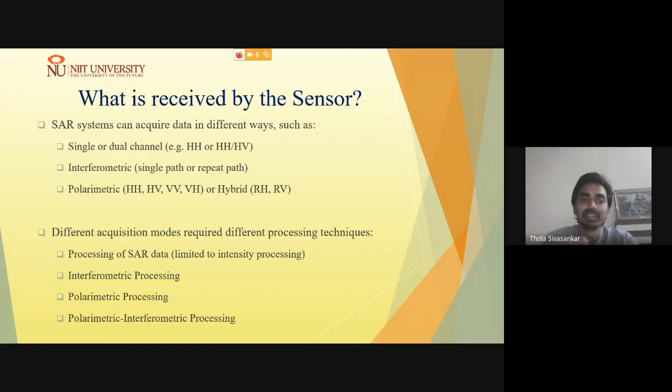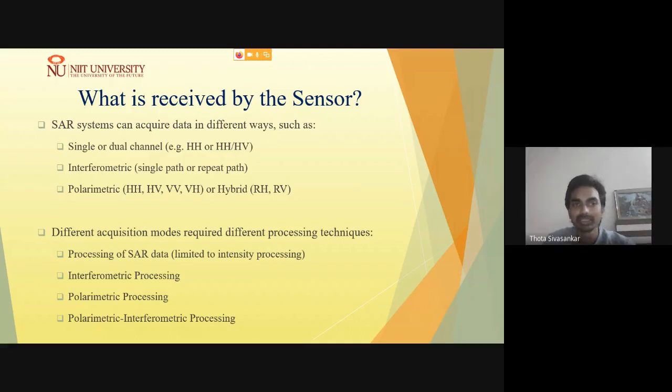HH indicates horizontal transmission and horizontal receiving, whereas HV represents horizontal transmission and vertical receiving. Similarly, in the interferometry concept, we try to understand the phase information. When a signal is transmitted and returns to the sensor, the changes in the phase give you information about how far a particular object is from the sensor.